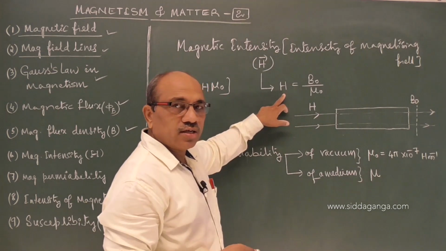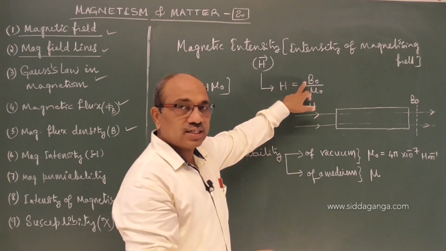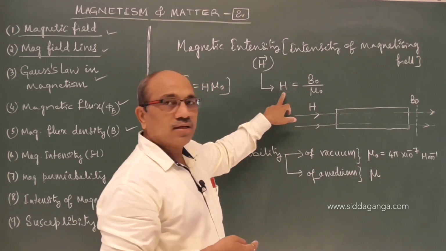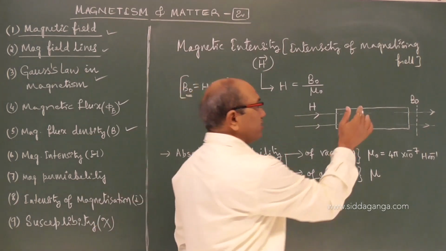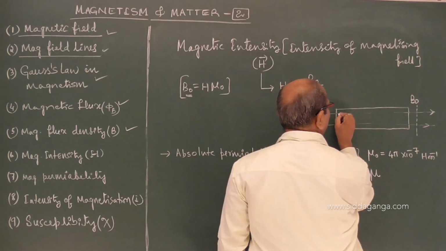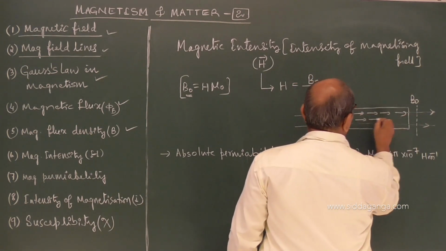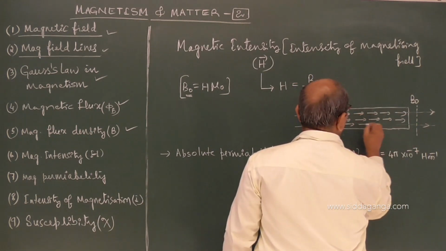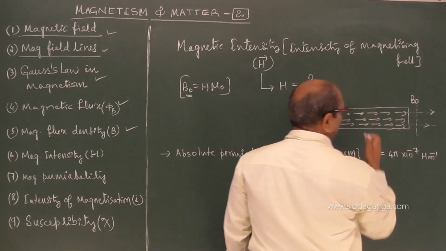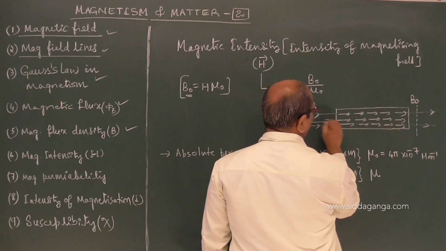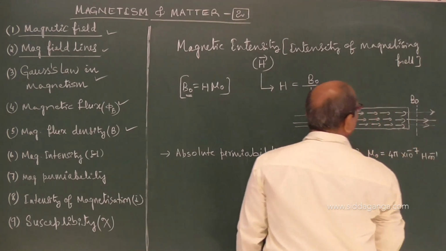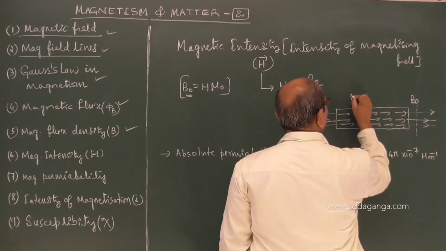What is H? B naught is only measurable, but what actually induces magnetism in a magnetic substance and makes the dipoles align is H. Because of this, additional field lines appear, and because of this alignment we say the substance is magnetized.